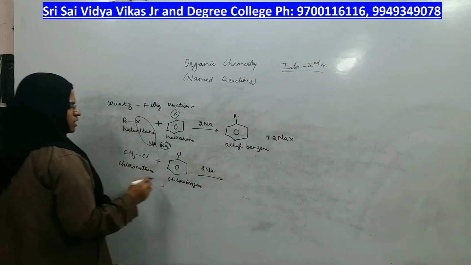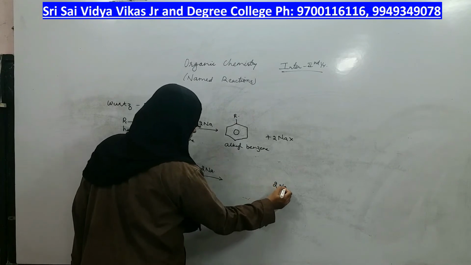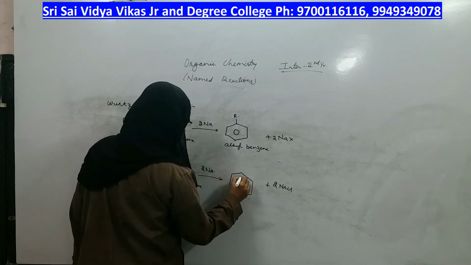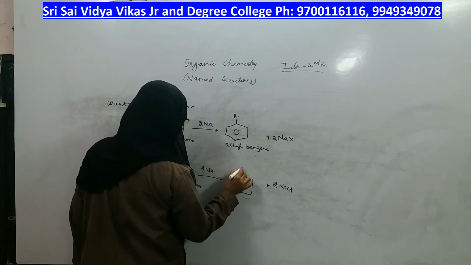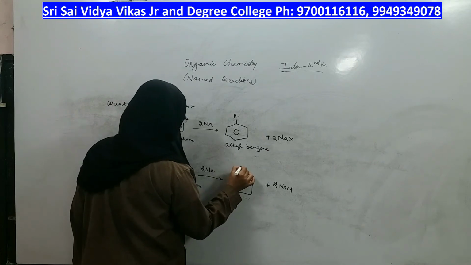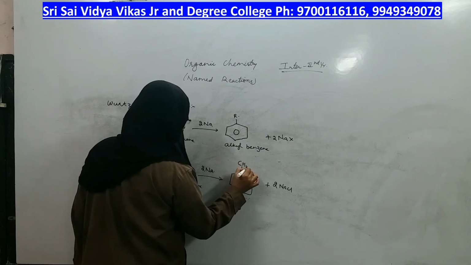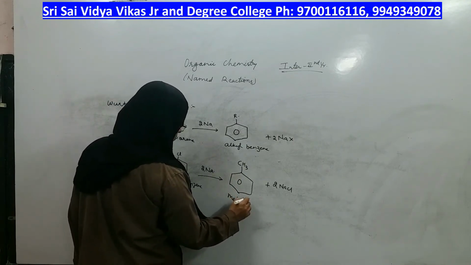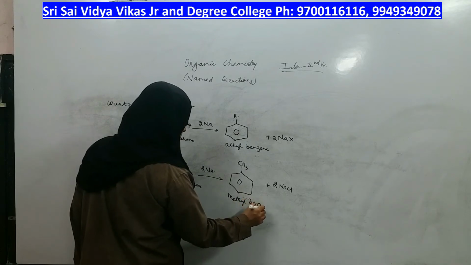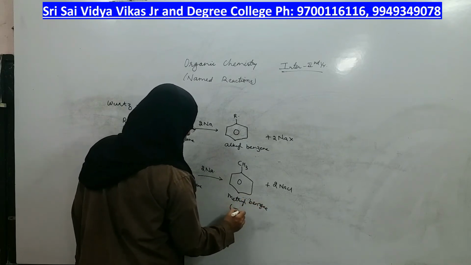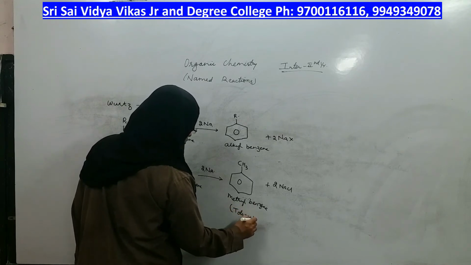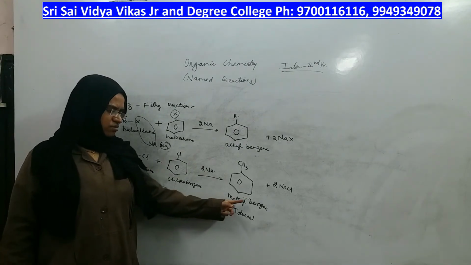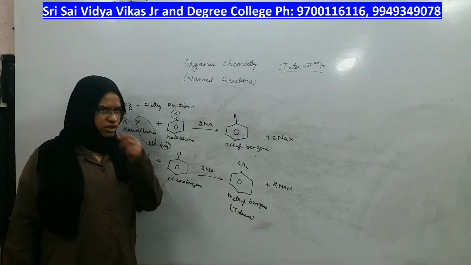What happens? 2 NaCl's you will get even here, plus on the benzene ring the Cl group got broken, and on the CH3 group also the Cl group broke. So there is a bond between CH3 and benzene. What is the name of the compound? Methyl benzene. What is the common name of methyl benzene? It is toluene. If you don't remember the correct name, don't even write the wrong name. Whatever name you write should be correct. Either you write methyl benzene or you write toluene, but write it correctly.